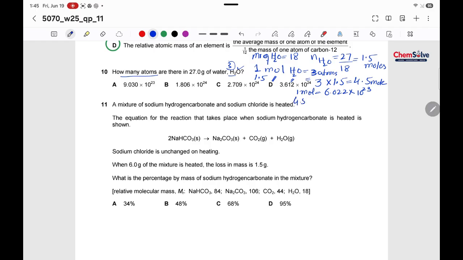If you have any confusion, you can look at the mole series in the channel. 4.5 moles would be 6.022 times 10 raised to power 23 times 4.5, and the answer would be 2.709 times 10 raised to power 24 atoms. So that's how the correct statement is option C.